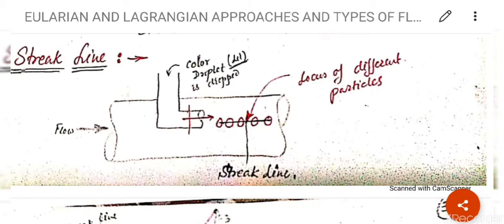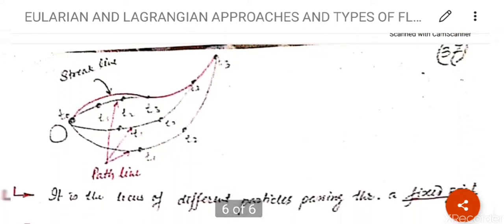So fluid is flowing, so what will happen to the first one? It will move ahead. The next drop comes from behind, the color droplet gets added and moves ahead. Similarly, the third color droplet falls and then moves ahead. So the color droplets are different at different instants of time, meaning that the particles are different. I have written here in red color, this is the locus of different particles, and this is known as streak line. Now see the other diagram, it will be more clear.